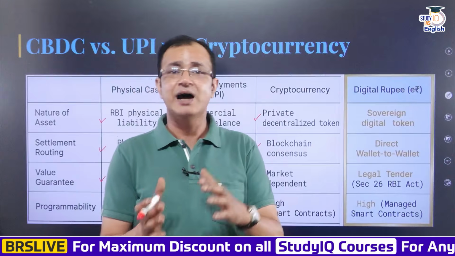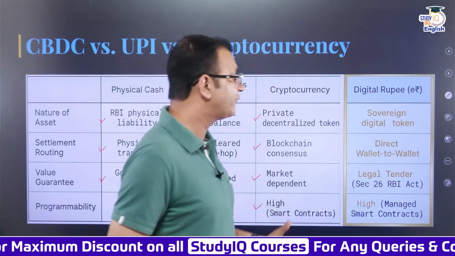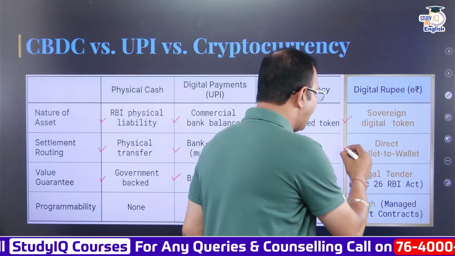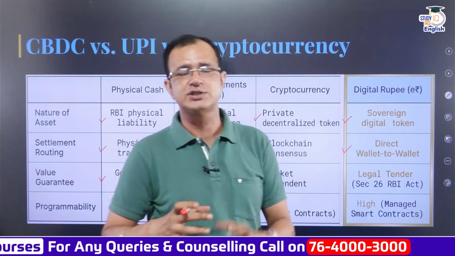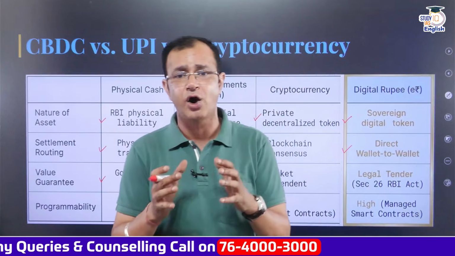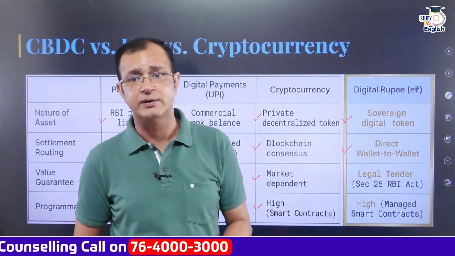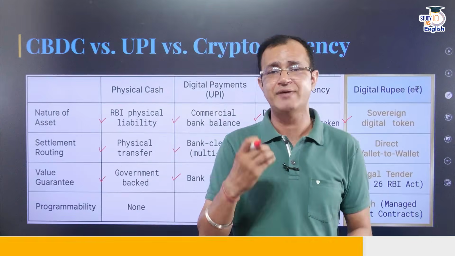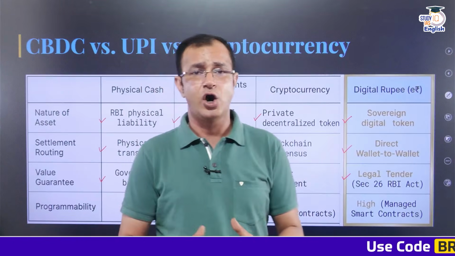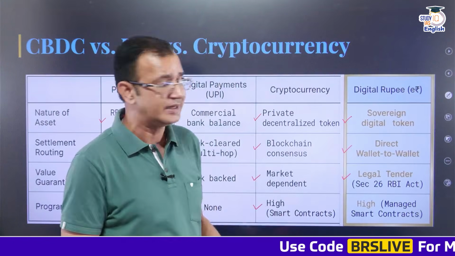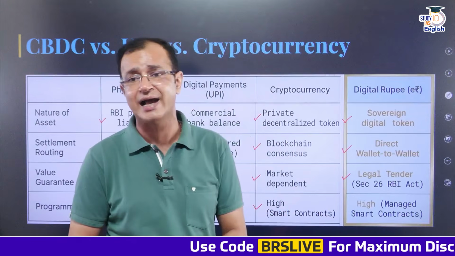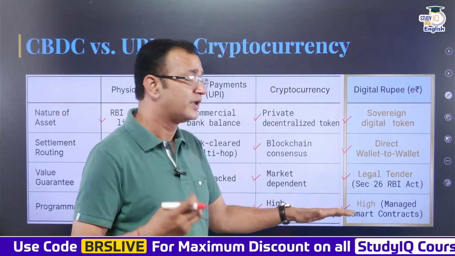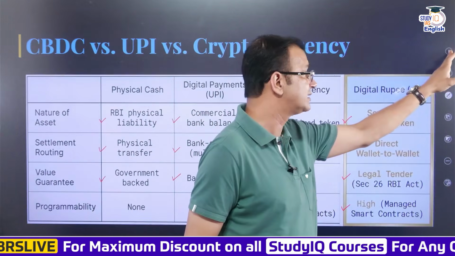Then comes the digital rupee or E-Rupee that we are talking about. It is a sovereign digital token, and here the payment occurs directly from wallet to wallet without any multiple hops in between. It is again a legal tender, so the value guarantee is of the RBI, the Reserve Bank of India, because it is a legal tender under Section 26 of the RBI Act. And here it is also programmable, but with managed smart contracts.